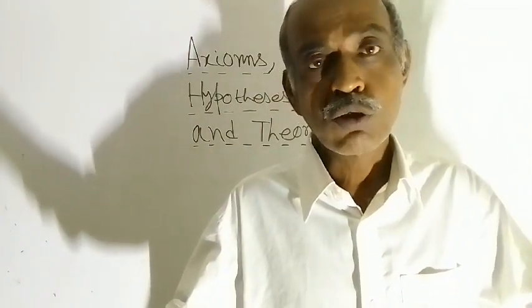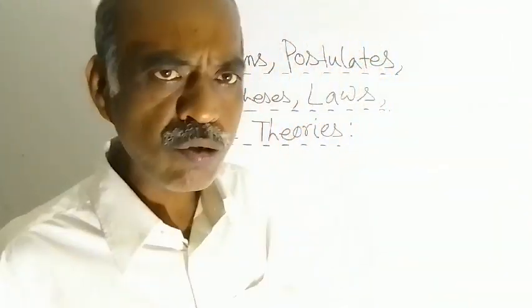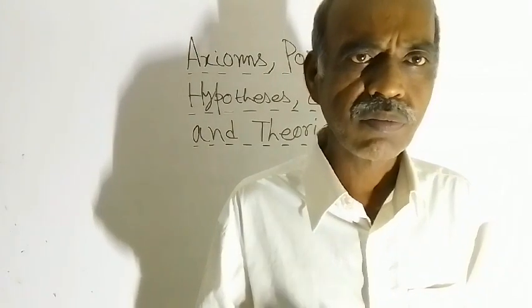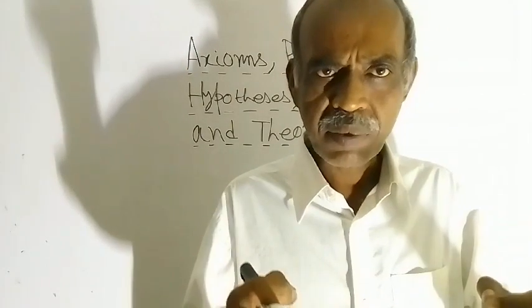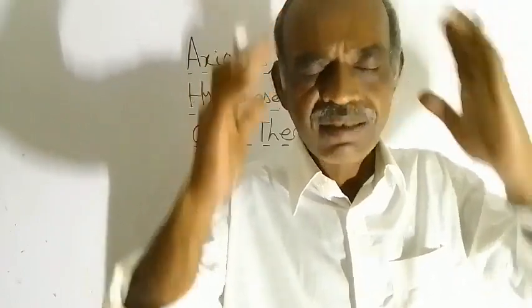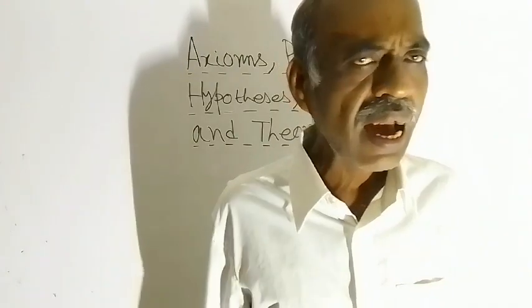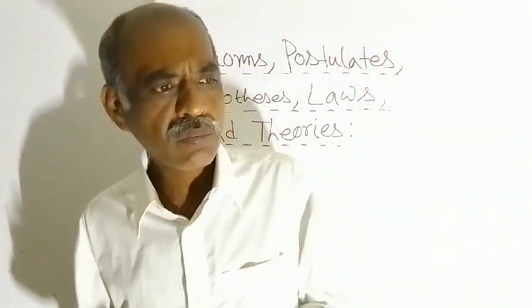That statement is called either postulate or axiom. A statement which is accepted as true is called axiom or postulate. I am giving you one example.